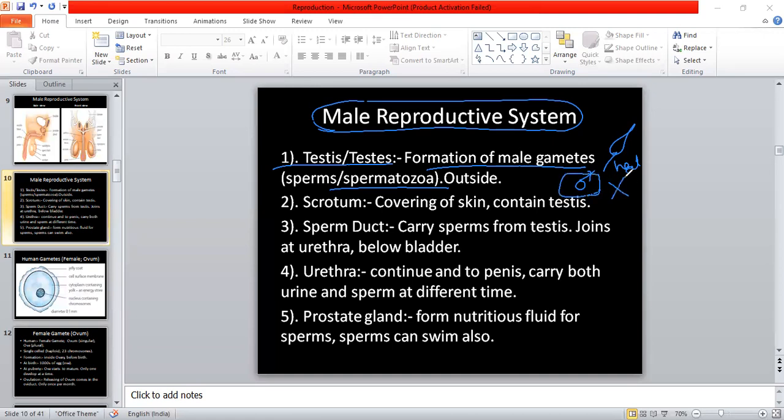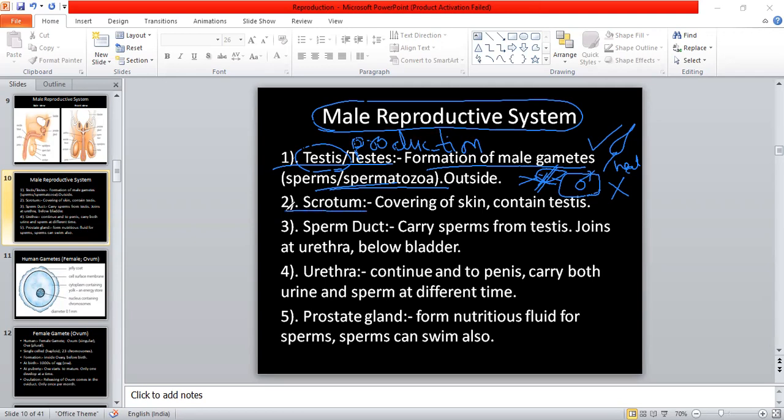Production of sperm stops, because sperm production is a very sensitive process, and if too much heat is provided, then all sperms get damaged. So that's why the testes, where sperms are produced, and the testes are the production factory of sperms, are present outside of the male body, so that the production of sperms continues in a good manner.